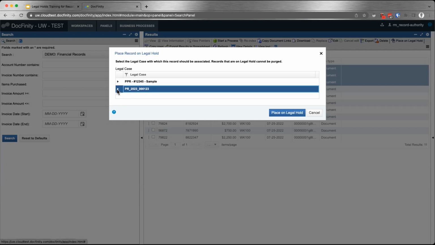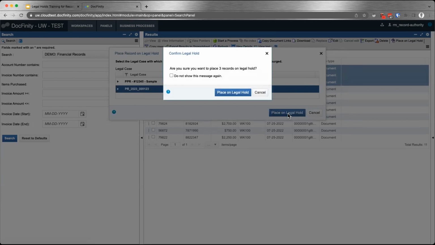There's this little arrow. If you click it, you'll get a little bit more explanation of what the legal case is, and Records Management Services will put some description in here that will help you recognize, yeah, this is the right one that I need to select. So you select the legal case, and then you click on place on legal hold.